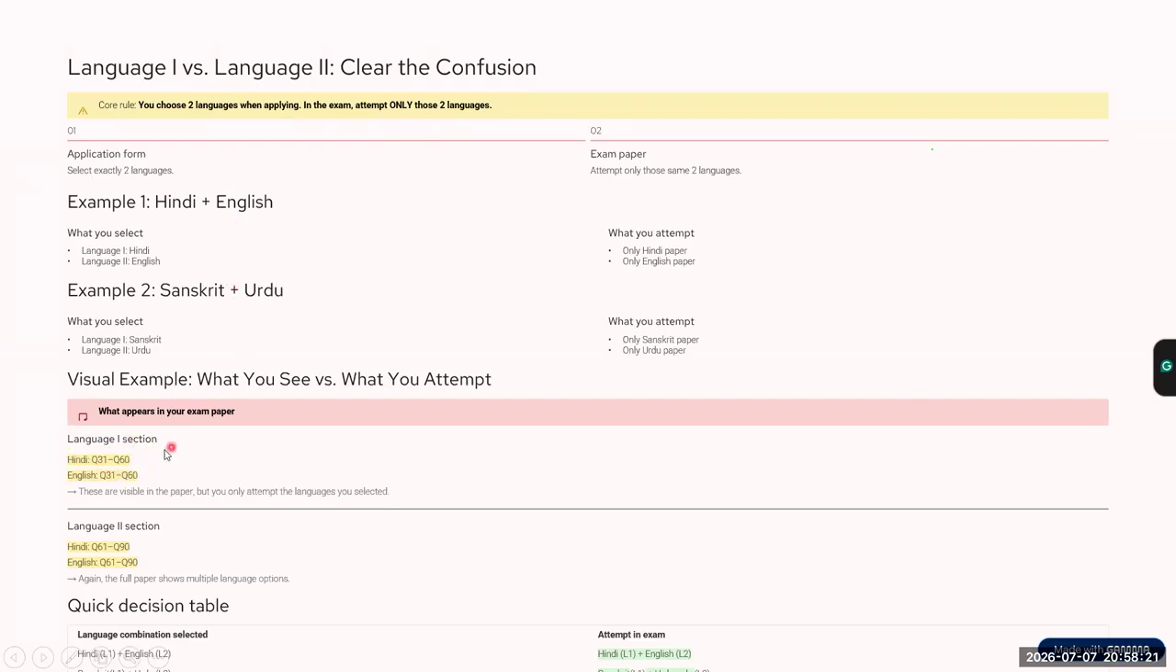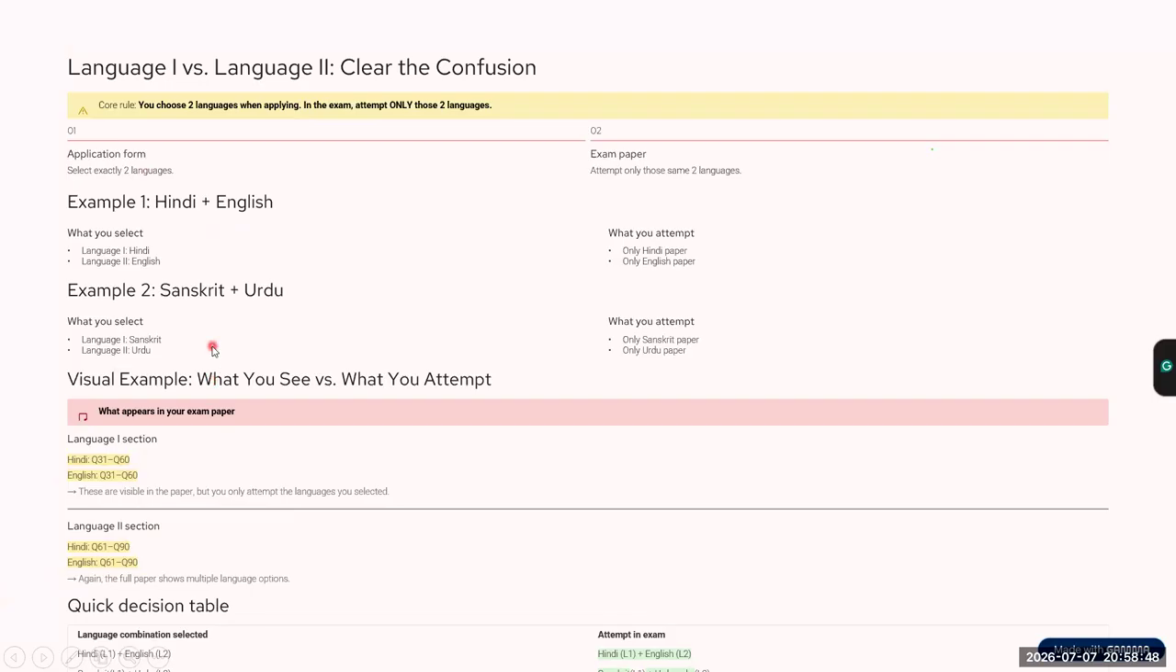Language 1 section has Hindi questions 31 to 60 and English questions 31 to 60. These are visible in your paper, right? Now in the language 2 section, Hindi 61 to 90, English again 61 to 90. Now tell me in the comment section which questions you will attempt here. For example, your language 1 is Hindi, language 2 is English. What questions will you attempt here?